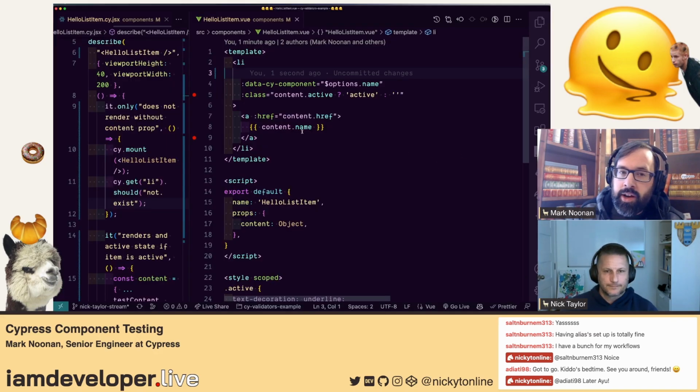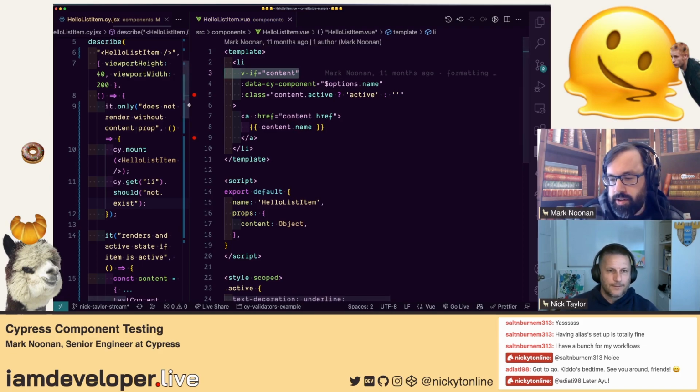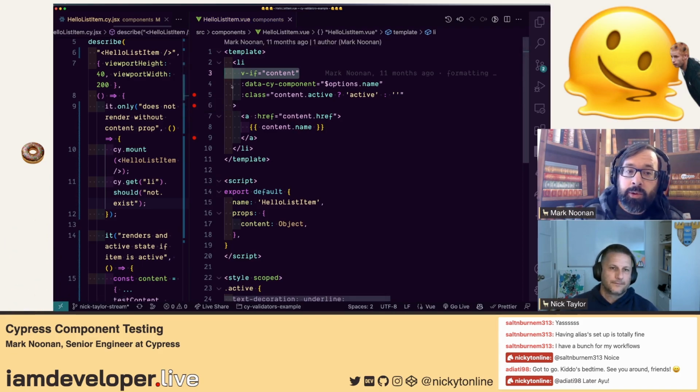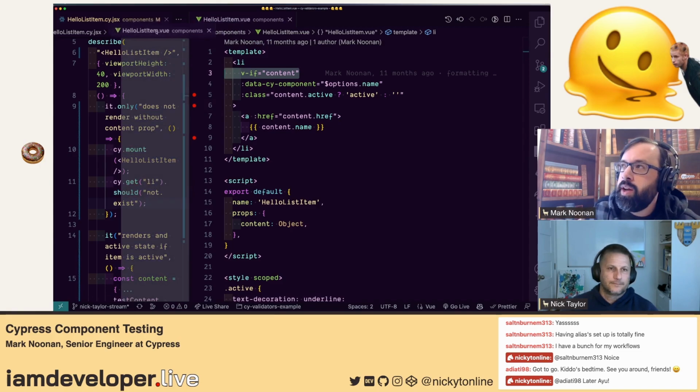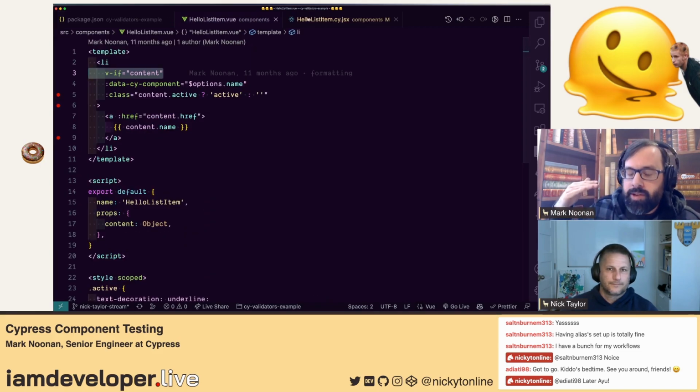Because, like we said, there's not a network layer. There's not really any reason to wait around and see if something changes. Typically, by default, Cypress will wait 4 seconds. So it will wait up to 4 seconds, I should say.